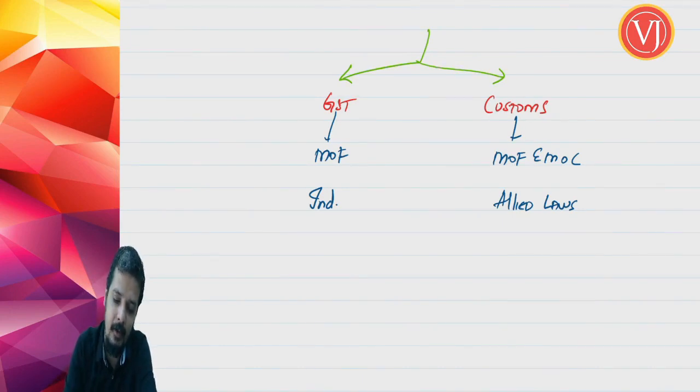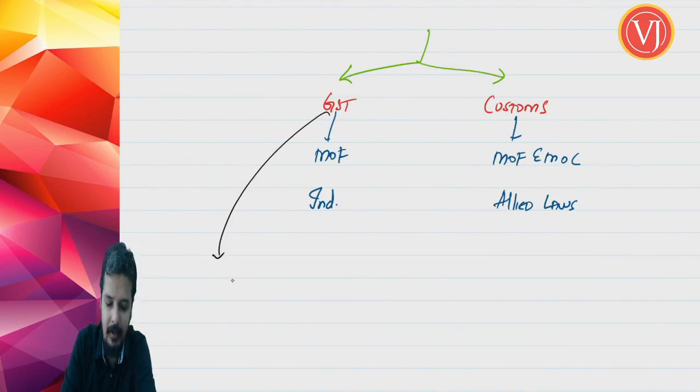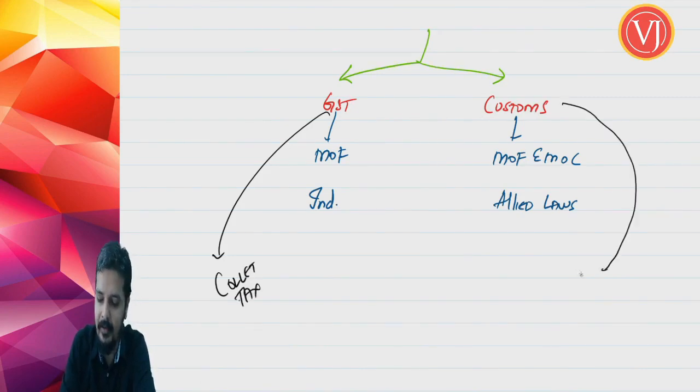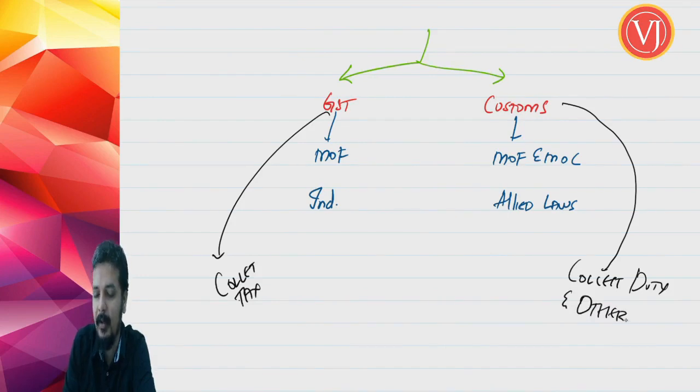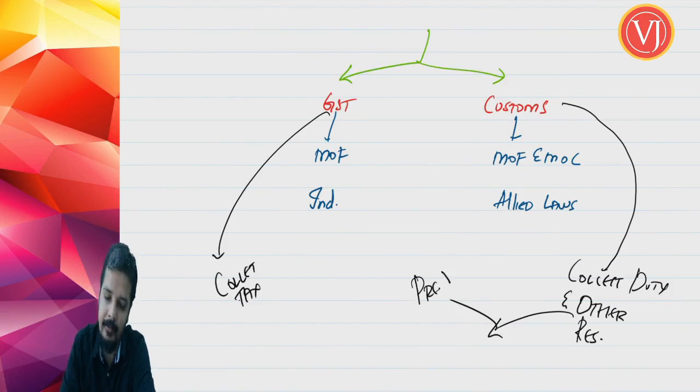And friends, when you're talking about your GST, officers are only revenue officers, right? They have only powers to collect tax. Right? In customs, your customs officer will have the power to collect customs duty as well as other duties. They have other responsibilities also, like preventing smuggling and preventing terrorism.